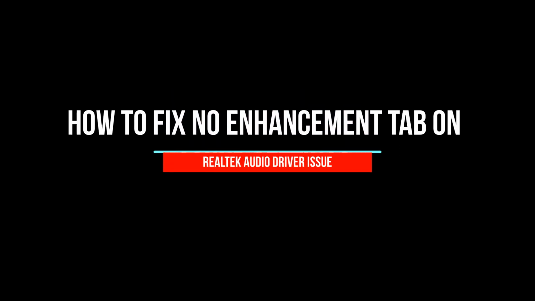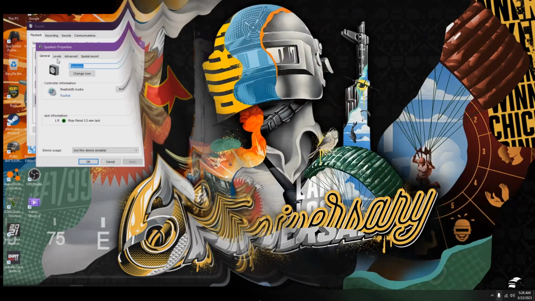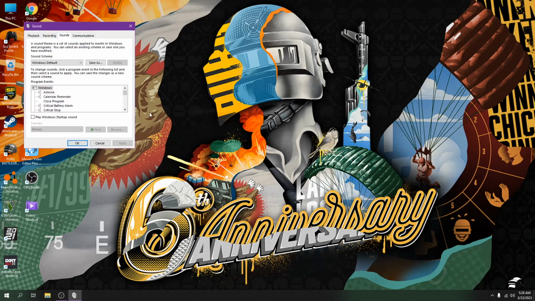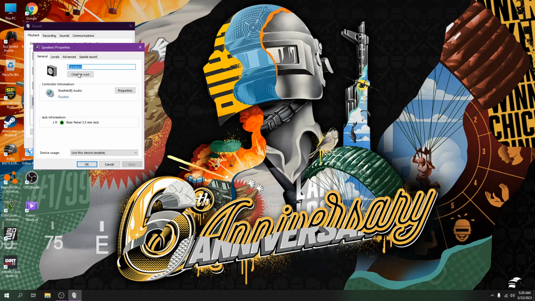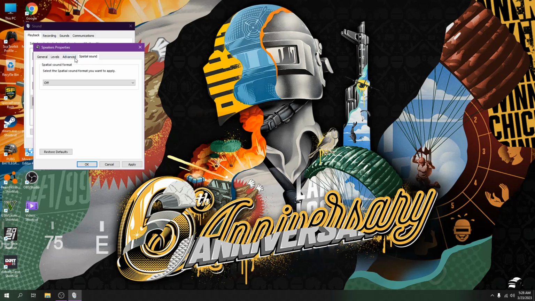So today guys, I'm gonna show you how you can fix the Realtek issue, the no enhancement issue, as you can see in the picture. So to make a proof, as I go here, you can see here that there's no enhancement tab. Even if I press the properties, there's no enhancement options.